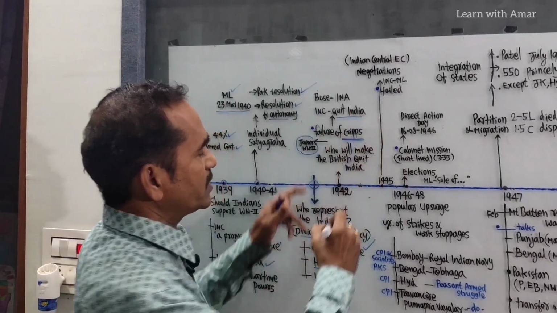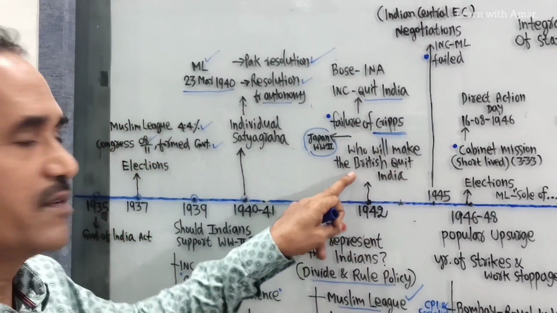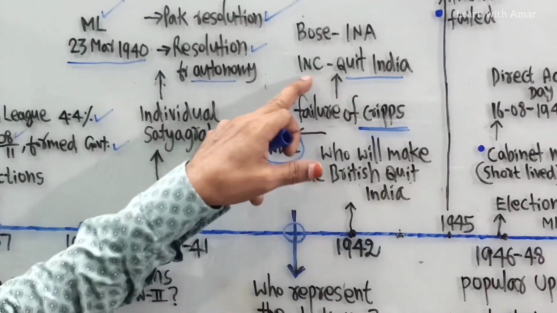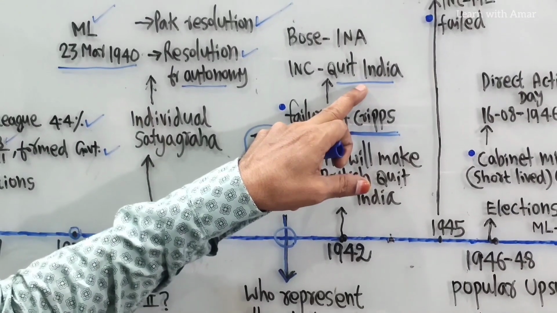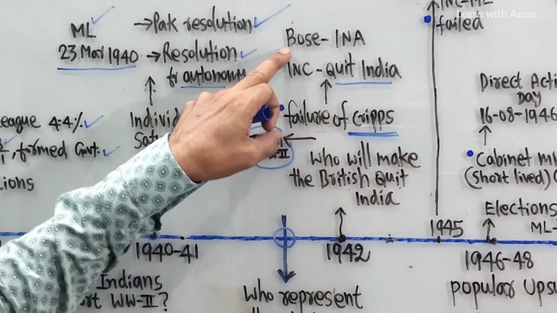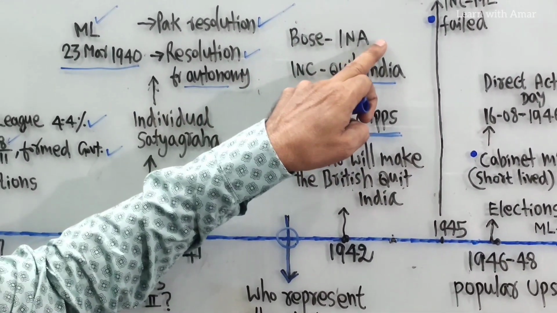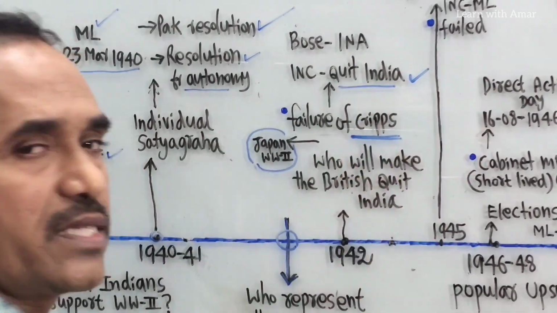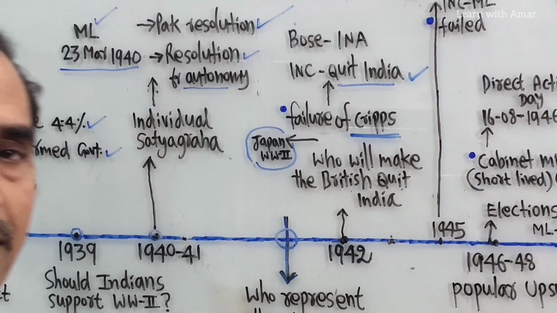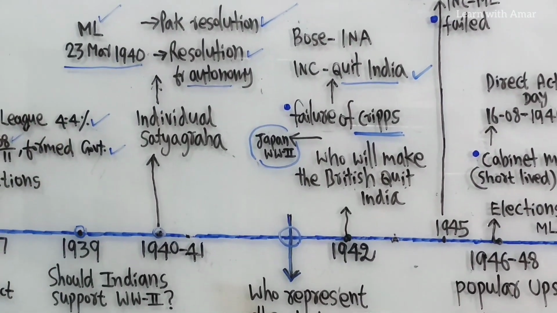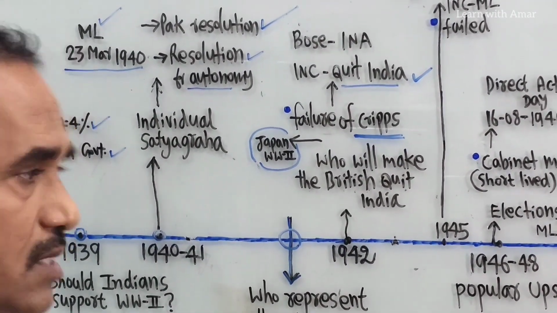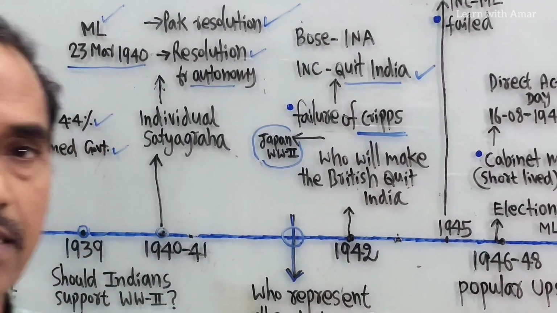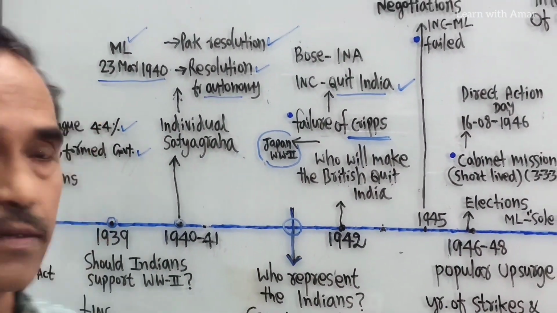Now what is the question here? We see who will make the British quit India. Either Congress through the Quit India movement or Netaji Subhash Chandra Bose by the Indian National Army. Now we don't discuss each and every point here. So we are discussing the incidents that took place during this period. For detailed information, you watch my videos that I have already uploaded.